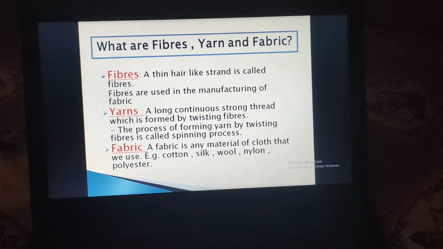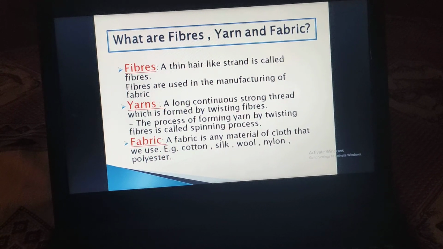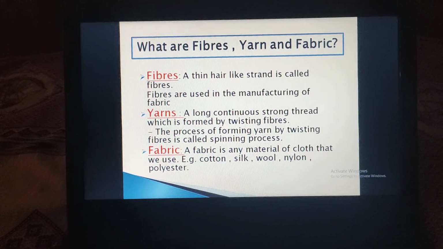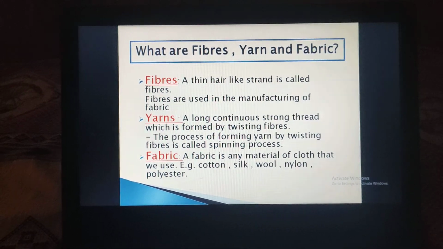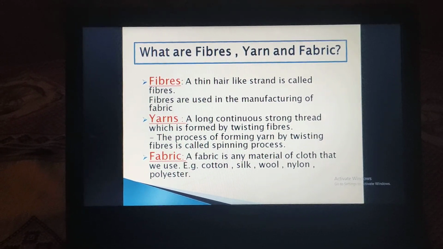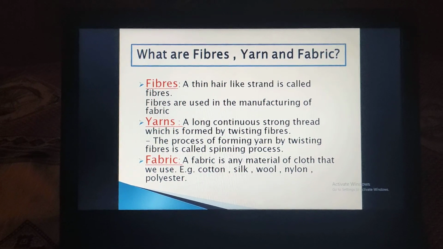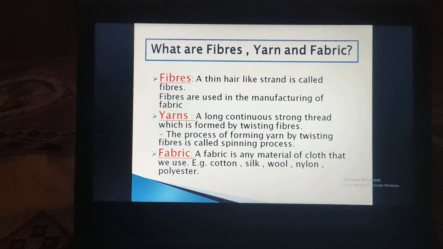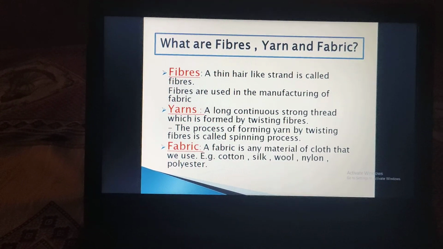Okay, and this twisting of fibers for forming the yarn, this process is known as the spinning process. Now next one is fabric. Fabric means any material of cloth that we use to wear. For example, cotton, silk, wool, nylon, so many different kinds of fabrics are available. Okay, so this fabric is obtained at last from the fibers.